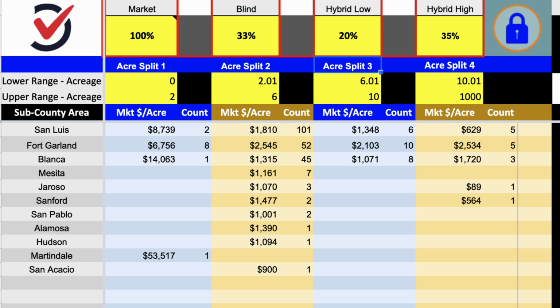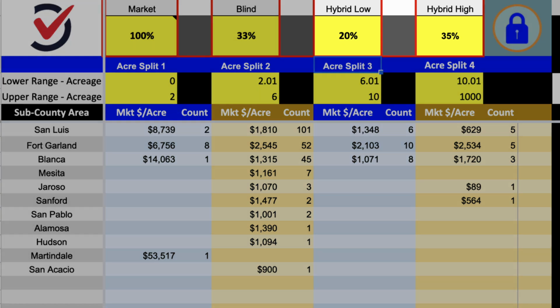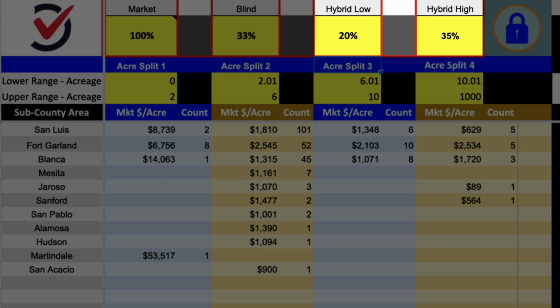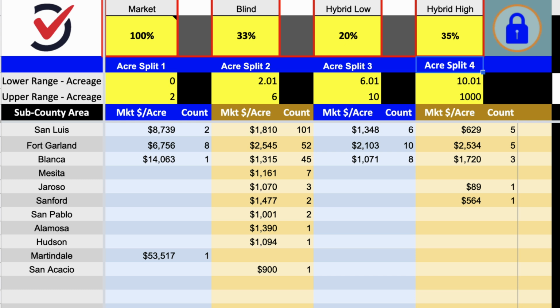And if you wanted to send out hybrid offers, or as some people call them, range offers, you could put in your range here as well. So if you wanted it to be on the low end 20% or the high end 35%, these are the cells you can use to set what that range is going to be.